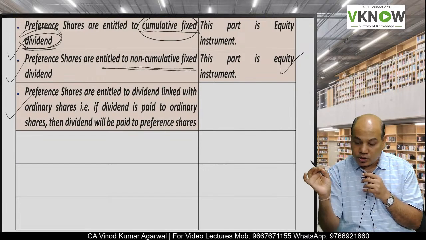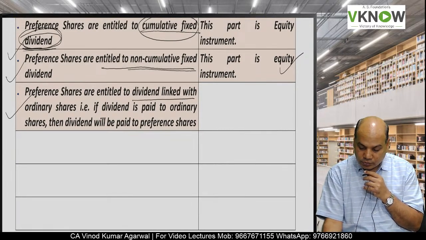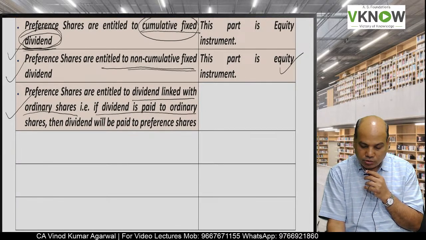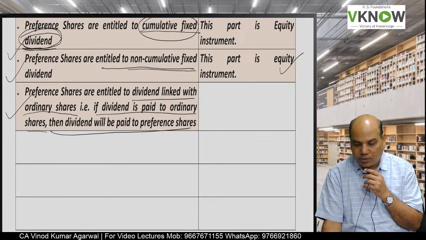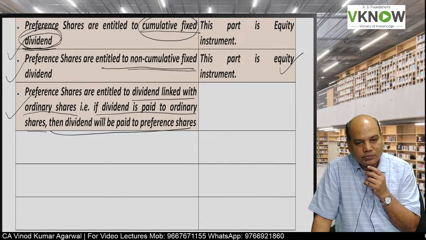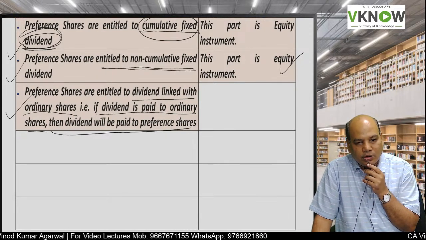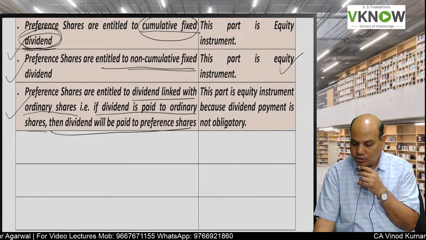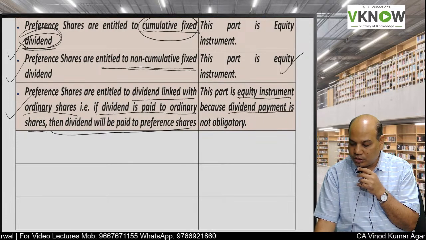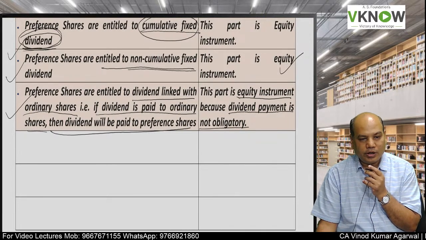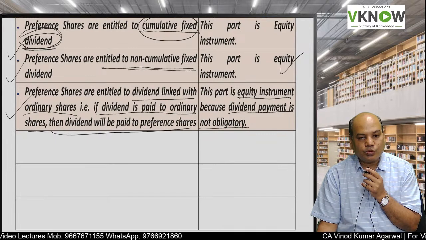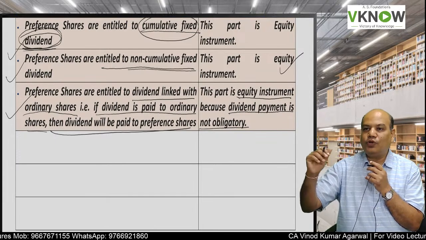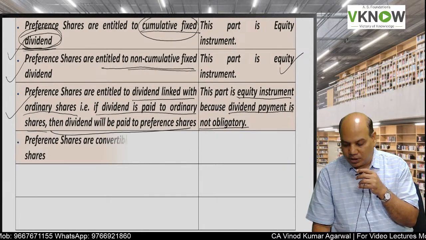Third, preference shares are entitled to dividend linked with ordinary share. That is, if dividend is paid to ordinary share, then dividend will be paid to preference share also. Is it liability or equity? The answer is equity, because dividend payment on equity share is not obligatory. You can indefinitely postpone the payment of dividend on equity share, and therefore you have indefinitely postponed the payment of